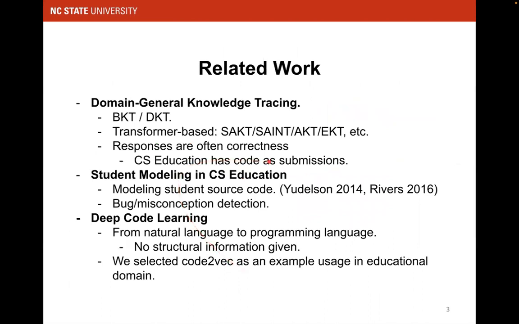Here is some related work. We have domain general knowledge tracing, the Bayesian knowledge tracing, DKT, the base models, and the transformer-based models such as SAKT, SAND, etc. The key innovation in those is the structure of the neural network. Here we also want to address the issue in CS education, because it has code as submissions.